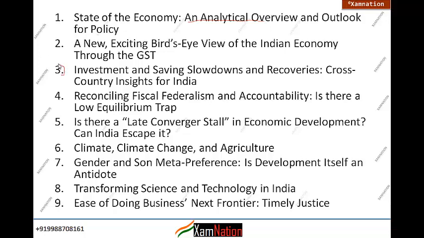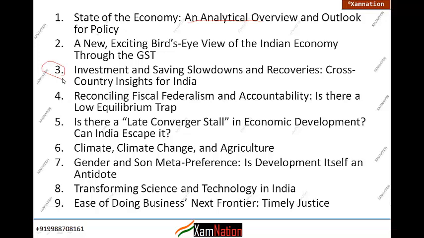This chapter is basically talking about investment and savings slowdown and recovery, basically they are using the concept of the national income accounting. Okay, जैसे आपका कैसे इन्वेस्टमेंट सेविंग रिलेटेड है, तो दिस चैप्टर इज टॉकिंग अबाउट दैट थिंग. ओके, तो मैं इसको ideally this chapter should be read when you are studying the national income accounting, तो वहां पर हम इसको रीड करेंगे. So this is basically how we are going to study. We will not go step by step, one by one, but we will go by module.